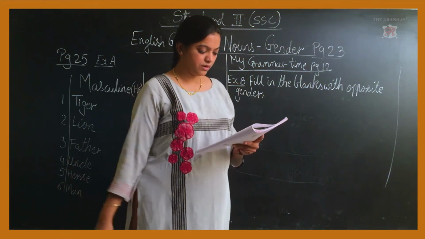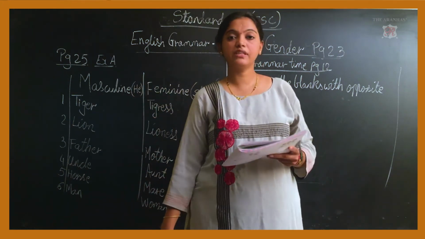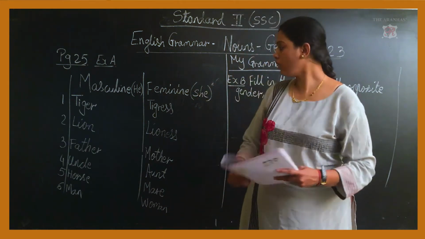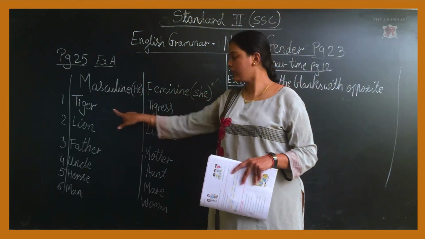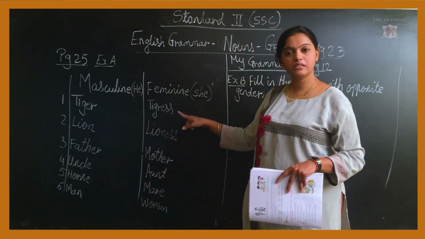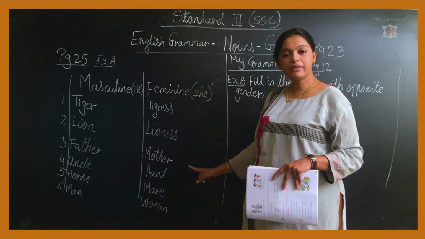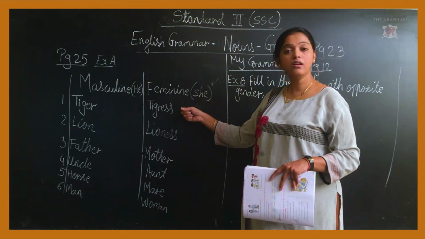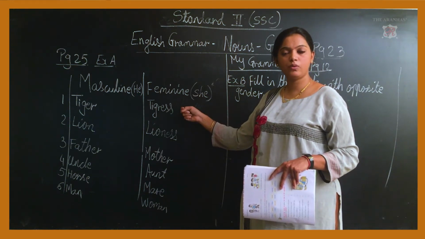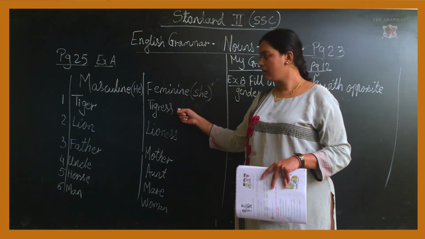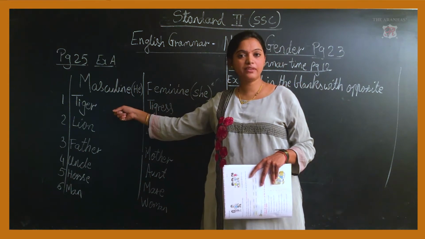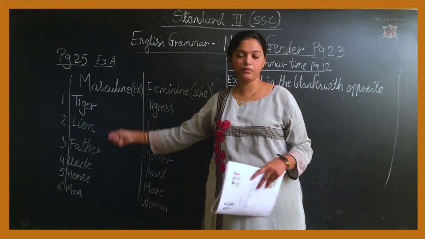The first one, a tigress lives in that forest. Now up to here I have done the first one. Tiger, tigress. Tigress belongs to the feminine category. She is the female one. The female one is known as tigress. And what is the opposite of tigress? It is tiger. Very good.